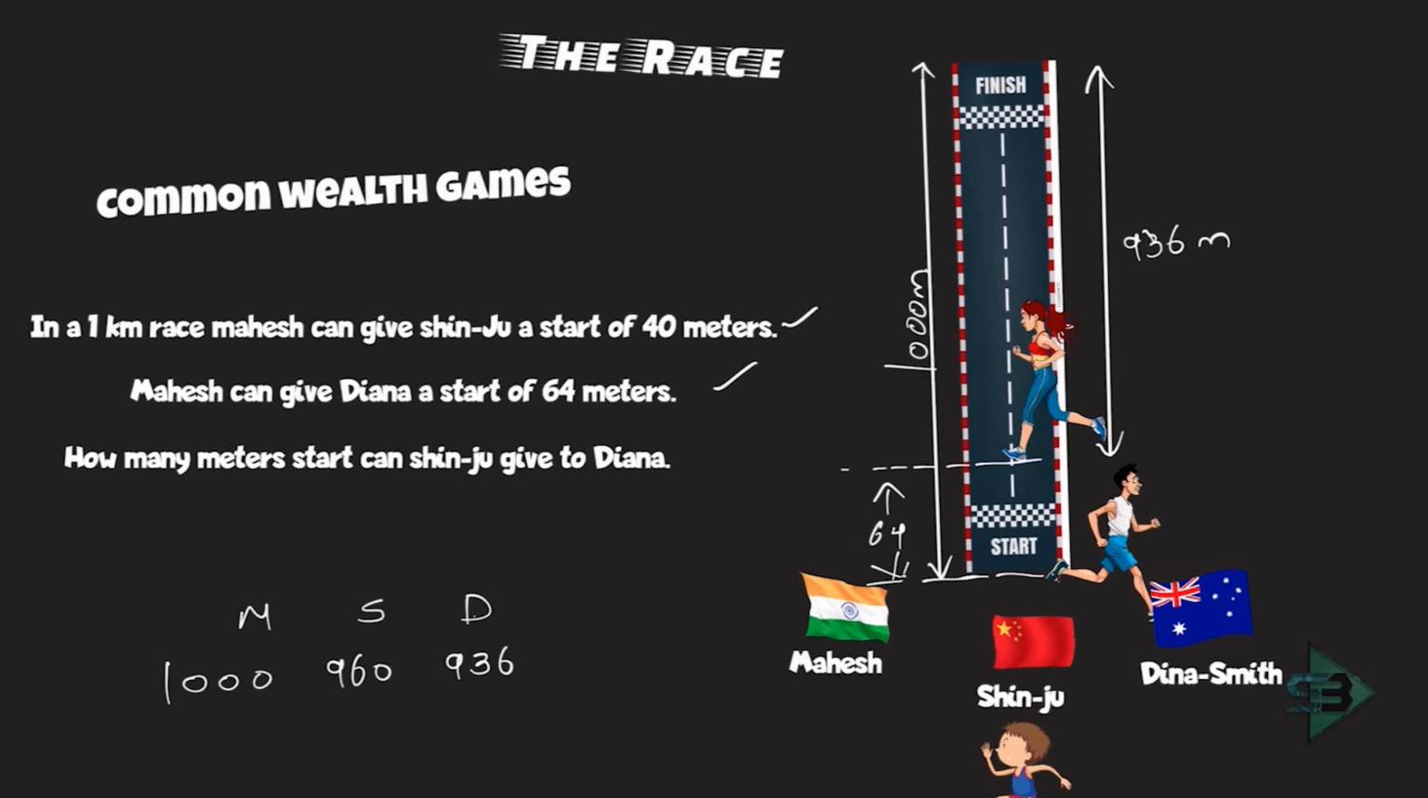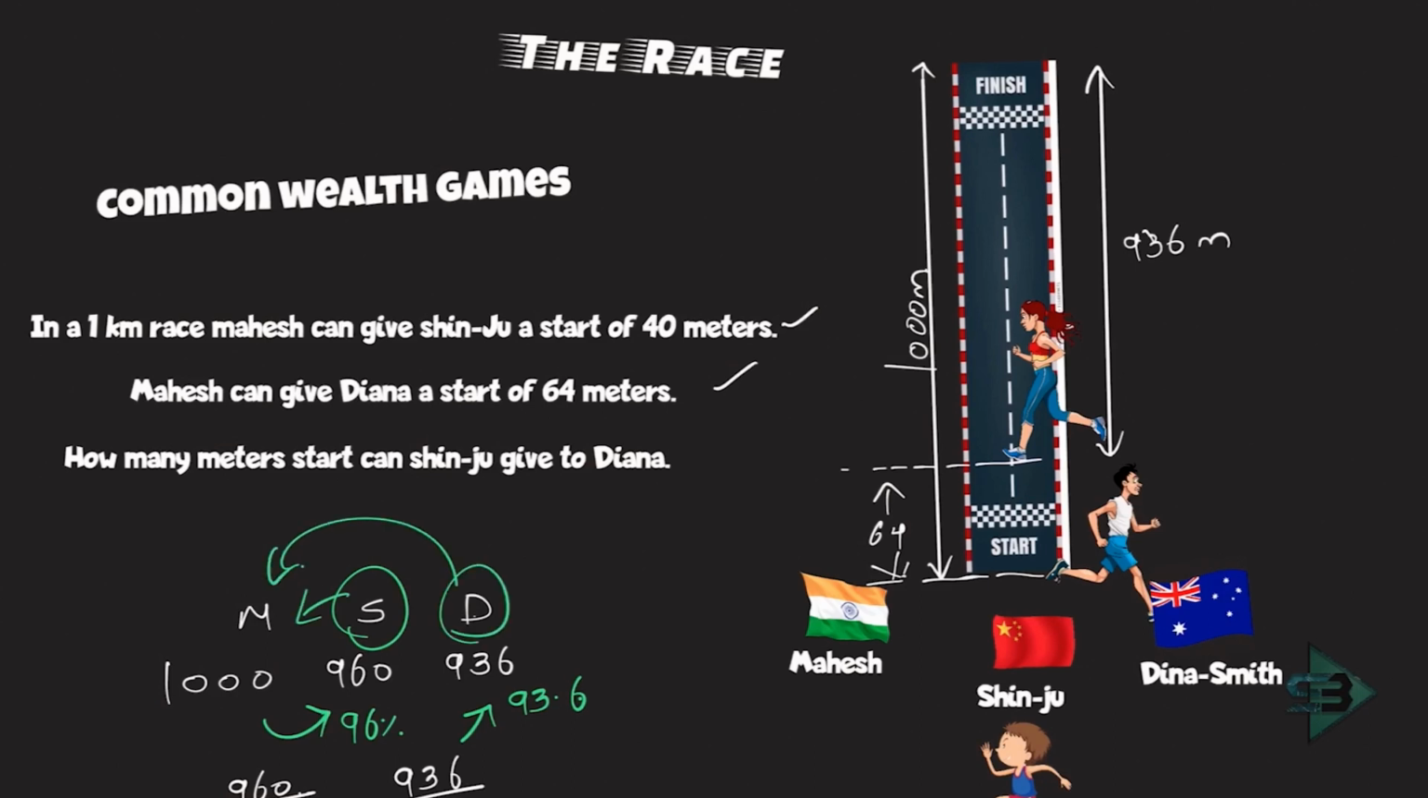So what do we understand from this? Shinju will run 96% of what Mahesh has run. Why? Because Shinju is running 960 as compared to Mahesh, who is running 1000. So Shinju is running 96% of what Mahesh is running. Similarly, Dinah is running 936 as compared to Mahesh, who is running 1000. So Dinah is running what percentage? Dinah is running 93.6% of what Mahesh is running.